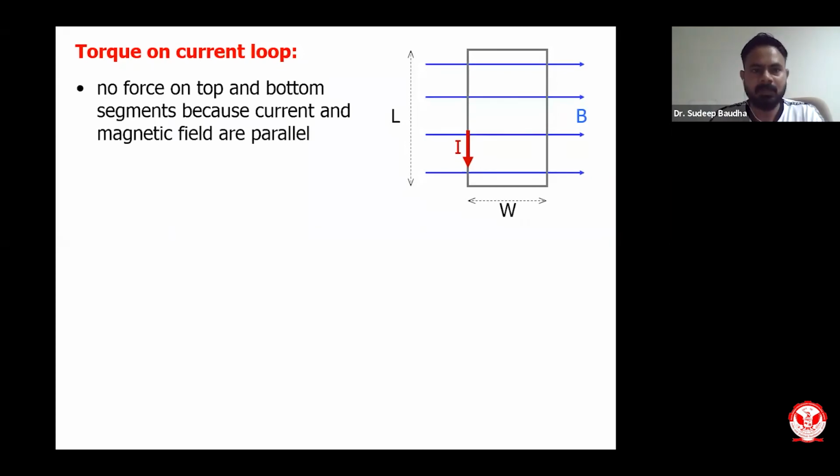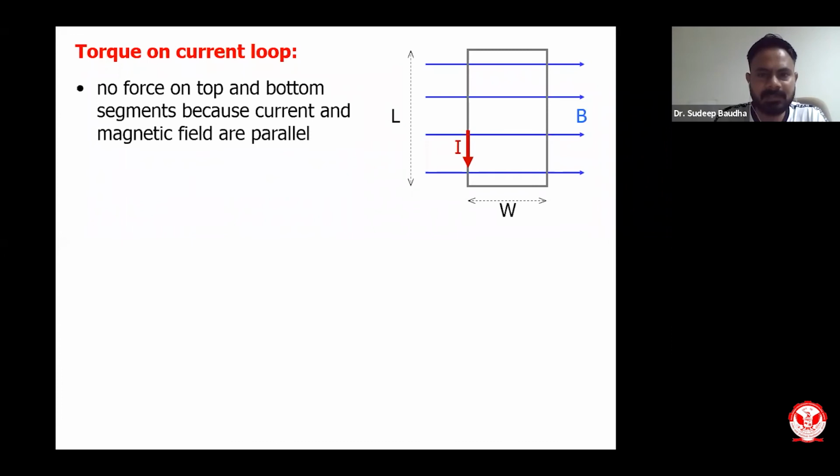There is no force on the top and bottom segments because current and magnetic field are parallel. So we have no force over here and no force over here, because this length and this magnetic field are parallel, and sine 0 becomes 0.